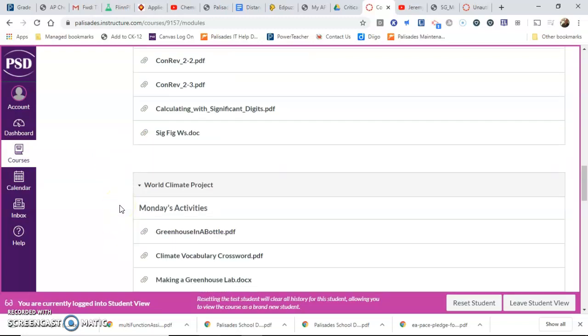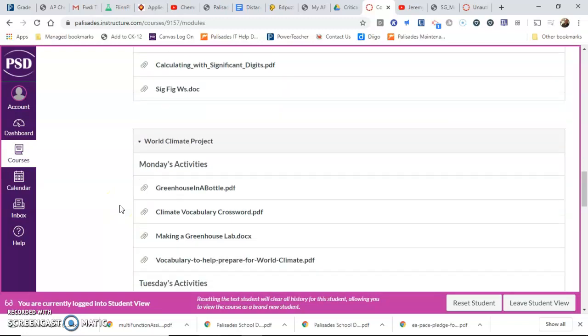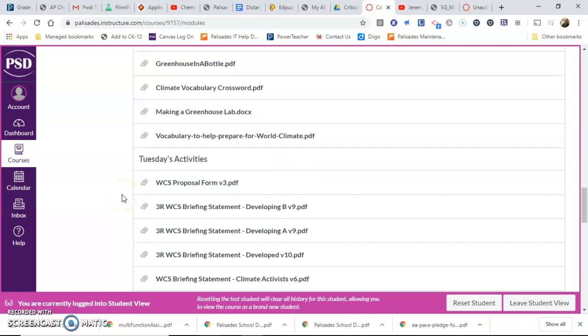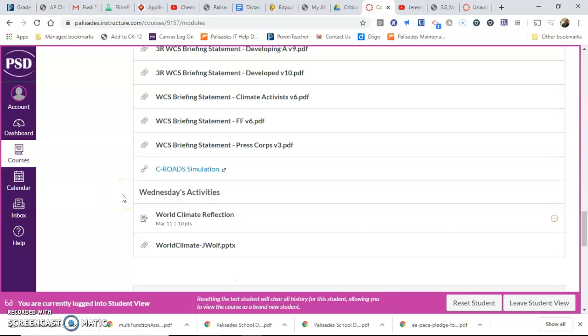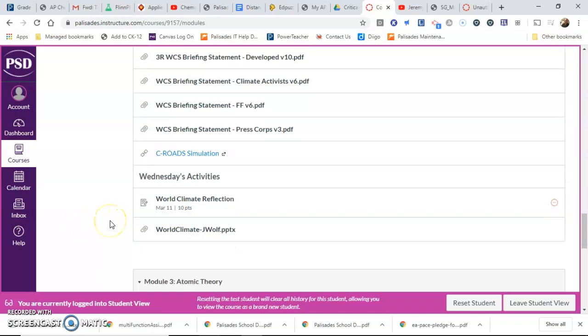That was the project they were going to do while I was on vacation with Mr. Stemfley, and it had the activities that you were supposed to do. The one thing that I need everybody to do is the World Climate Reflection. Nobody did that, and I don't exactly know why, but it's here, and you can just click on that, and there are 3 questions to answer, just 3 sentences. That's all I'm looking for.